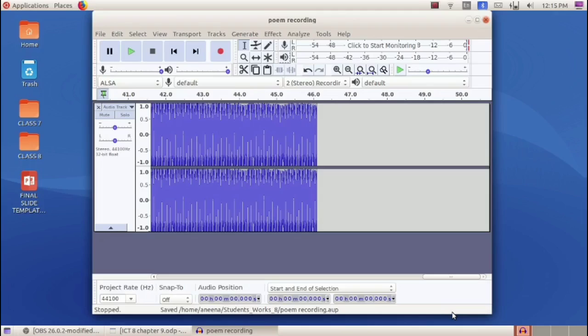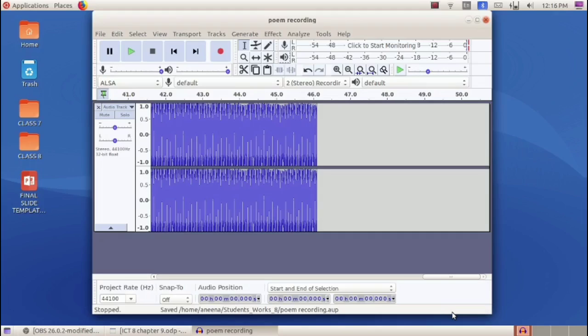If you are saving a recording as a project file, that means Audacity project file, we can again open it, we can make changes to it, we can make additions to it, we can make all the necessary editing works in it. And after completing all the editing works, then only we'll export this recording into a final audio file. Okay, so what is the benefit of saving a recording as a project file? If you are saving a recording as a project file, we can again open it, make changes, make additions, and do editing works in it. After completing all the editing works, we have to export it into an audio file.